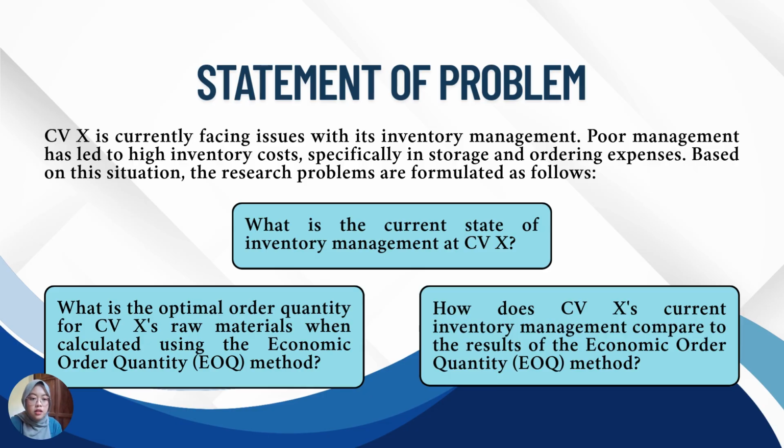First, what is the current state of inventory management at CVX? Second, what is the optimal order quantity for CVX raw material when calculated using the economic order quantity method? Third, how does CVX's current inventory management compare to the results of the economic order quantity or EOQ method?